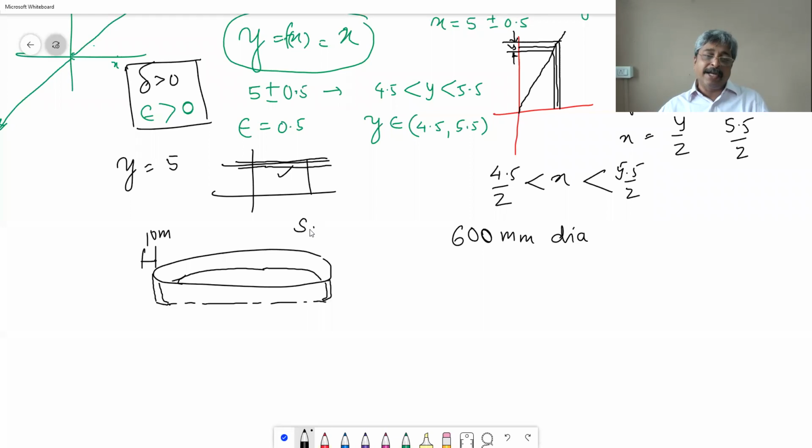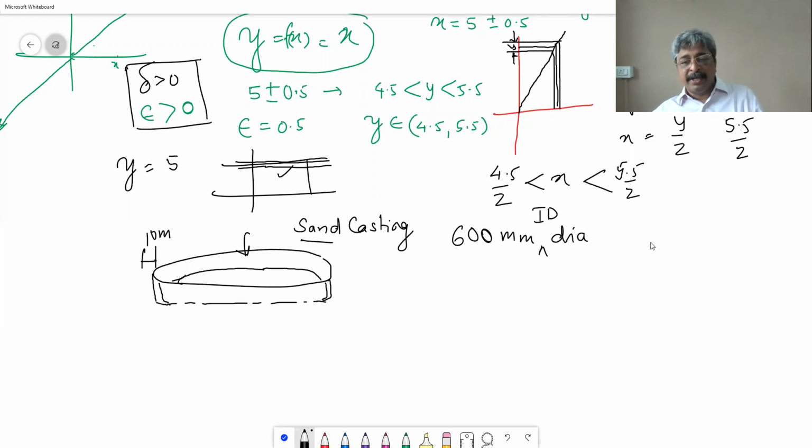We produced that ring using a method called sand casting. Molten aluminum is poured into a mold created out of sand, and after cooling you get this, and then you are required to do machining etc. So this was 600 millimeter inside diameter, with thickness 10 millimeter, so the outside diameter would be around 620 millimeter. That was the specification given by the customer, and we were supposed to do this machining and send it to Canada.